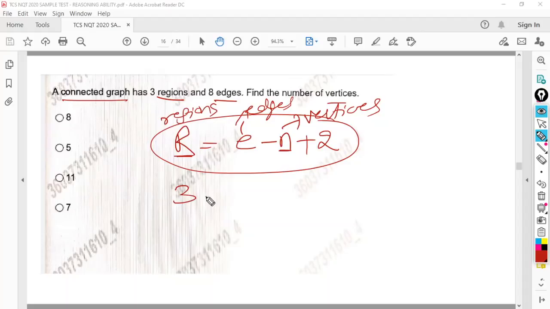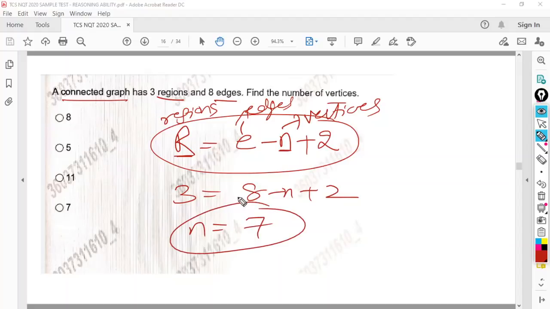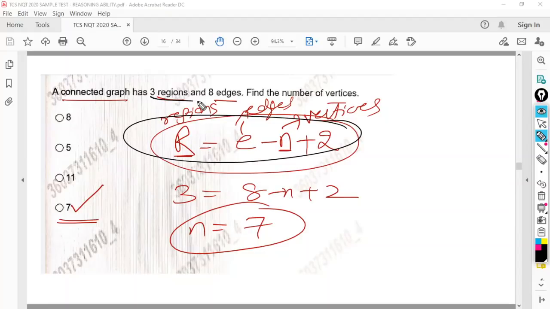So in this given, 3 is equal to 8 minus n plus 2. So that implies n is equal to 10 minus 3, 7. So the number of vertices is 7. That is the answer. Without knowing this formula, you cannot answer this question, because it takes a lot of time. If you go by all the drawing, all the connected graphs, and if you check all these combinations, it takes a lot of time. So this is the best method. That is, regions is equal to edges minus vertices plus 2. Right, so these are some of the questions.